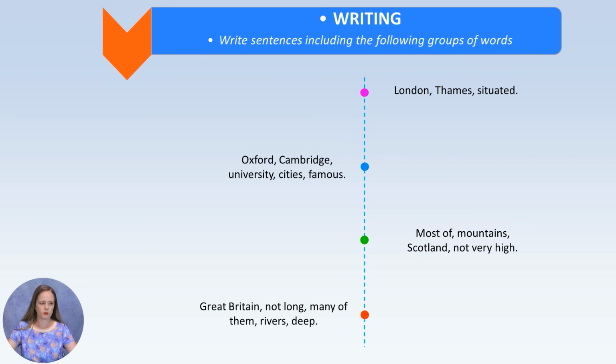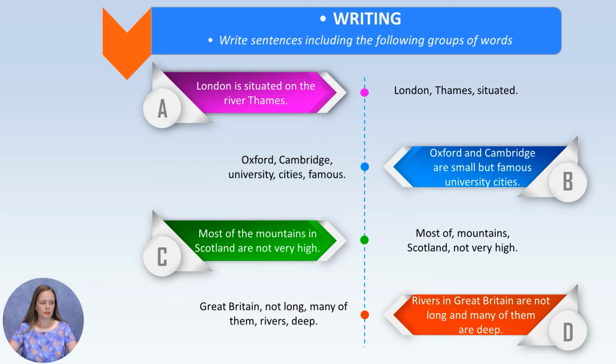Let's go with the first one. London is situated on the River Thames. Oxford and Cambridge are small but famous university cities. Most of the mountains in Scotland are not very high. And the last, rivers in Great Britain are not long and many of them are deep.